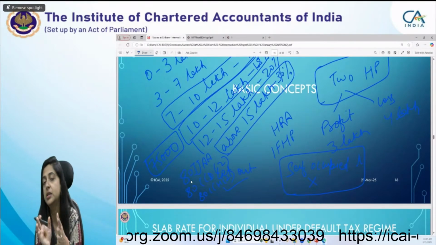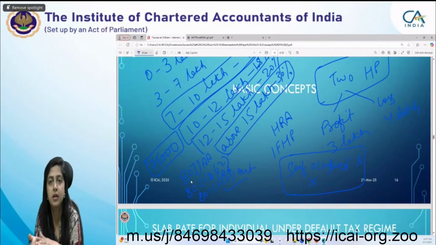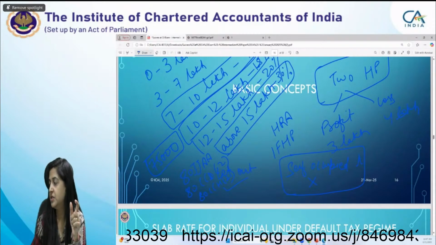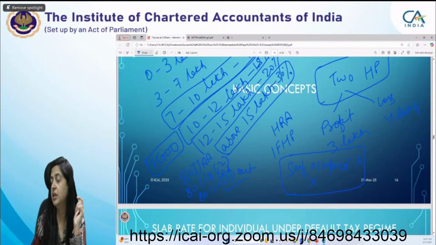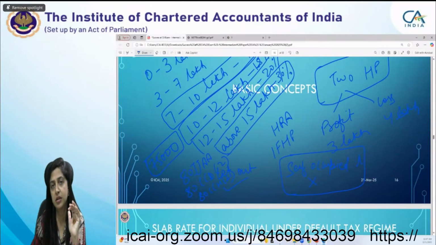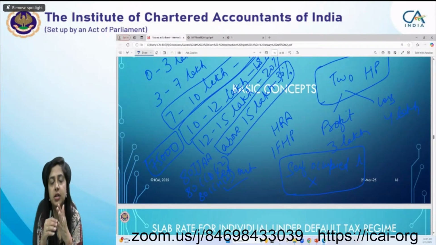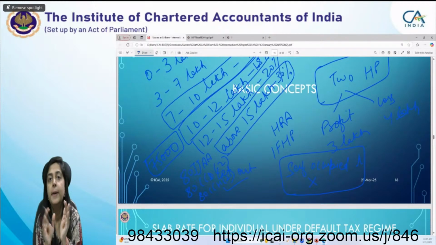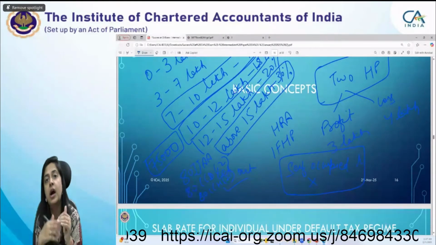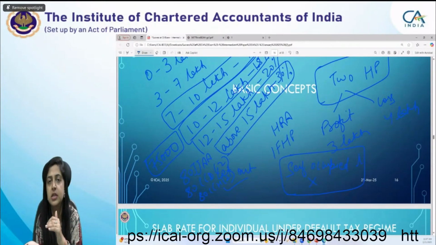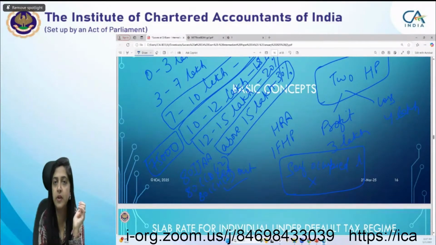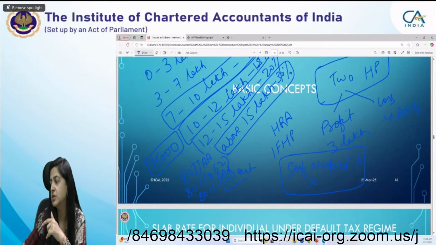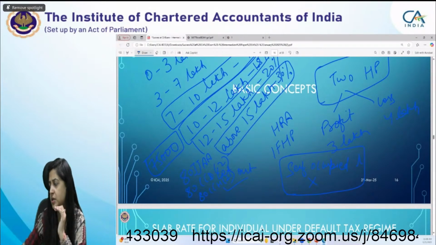Yes, these are the deductions which are available under default tax regime also. Nilesh has rightly mentioned about the default tax regime. In the default tax regime, standard deduction from the salary is allowable under section 16. That is up to 50,000. But in case of default tax regime, higher standard deduction under section 16 is allowable, that is up to 75,000. This was the amendment. So there were two amendments also, Nilesh. Regarding the 75,000, you are right.